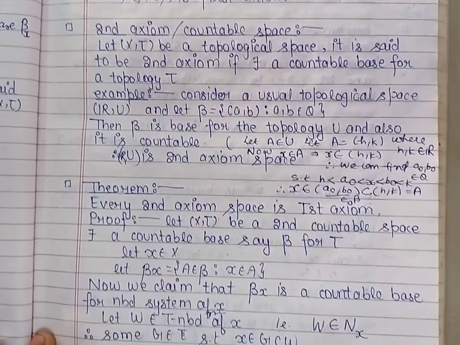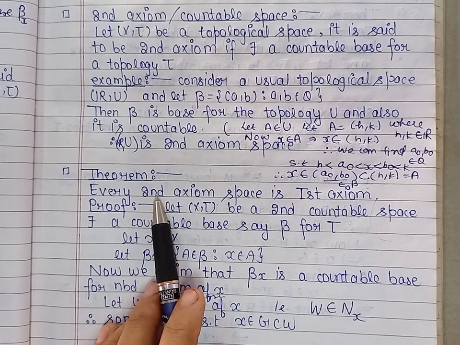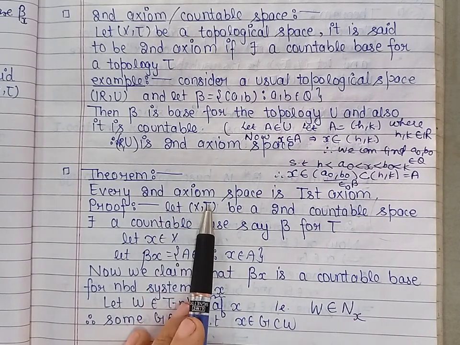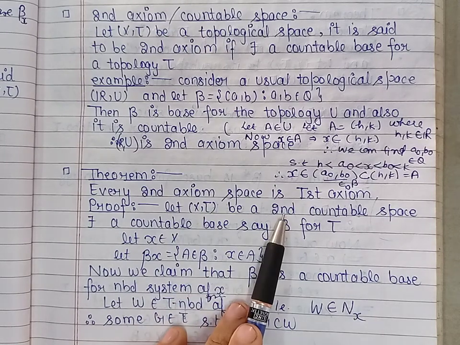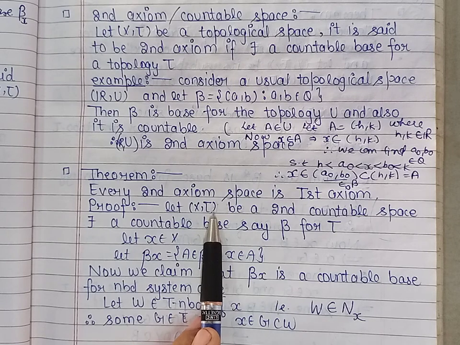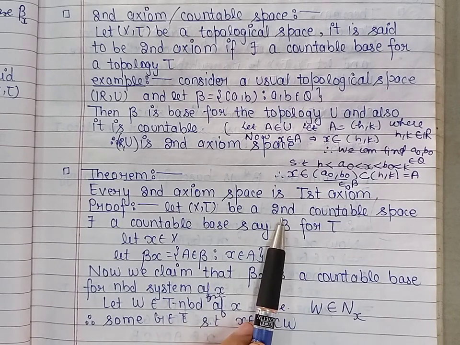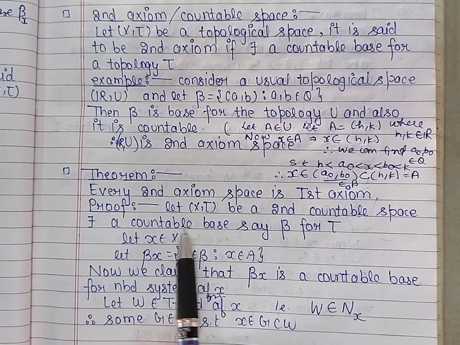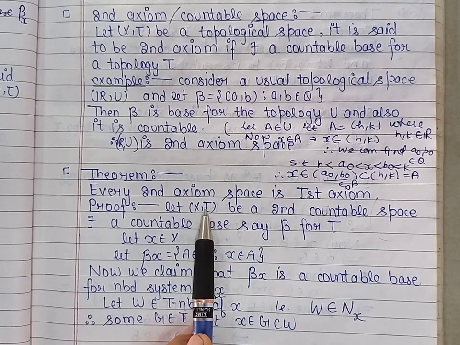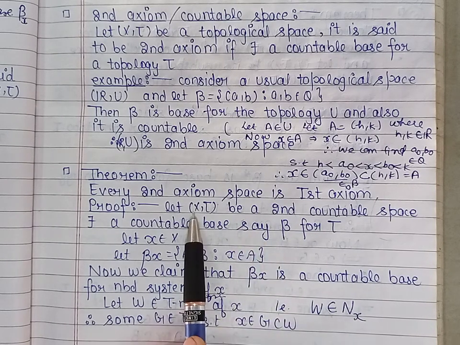Now next, there is an important theorem. Every second countable space is first countable, or we can say that every second axiom space is first axiom. So let us take a second axiom space (X, tau). We have to prove that it is first axiom also. So by definition, because X is a second axiom space, there exists a countable base, say beta, for the topology tau. Now we have to form a countable base for the neighborhood system of every point of X.